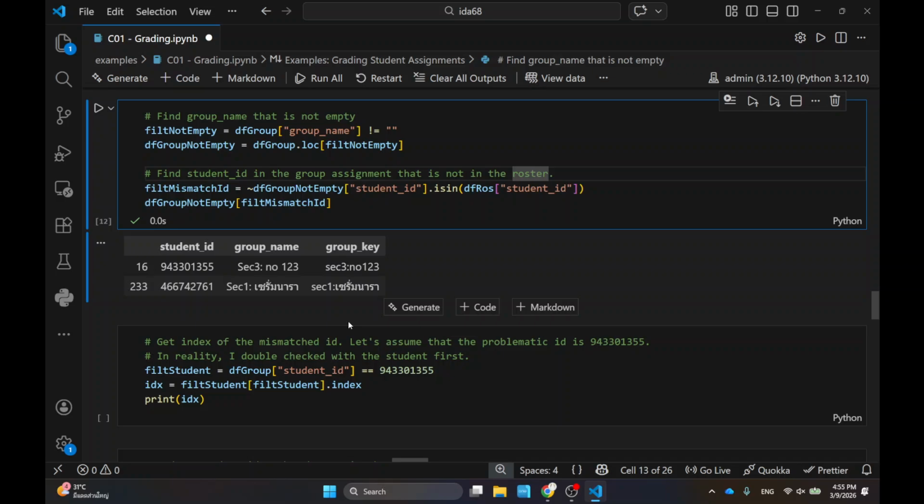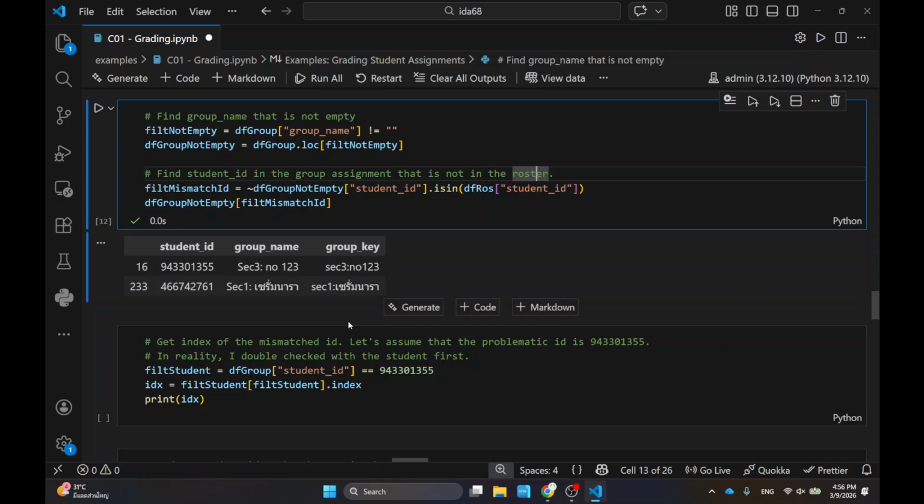So what I did is identify who that is and contact that particular student. It actually turns out she was a transfer student, so she had to change her student ID. There was a mismatch between the student ID in Mango and in the registrar's office, so I needed to correct it manually. And the nice thing about this is that even now, a couple of years later, I still remember because this is what I did. I corrected that student ID in my file.